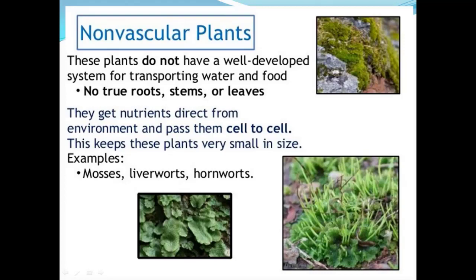So these plants get nutrients directly from the environment and pass them from cell to cell, and this keeps the plants very small in size. The examples are roses, arrowroots and cornroots.